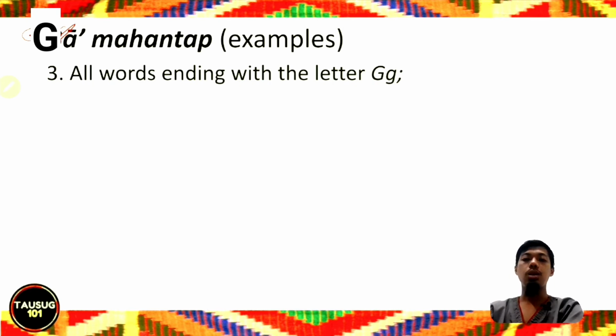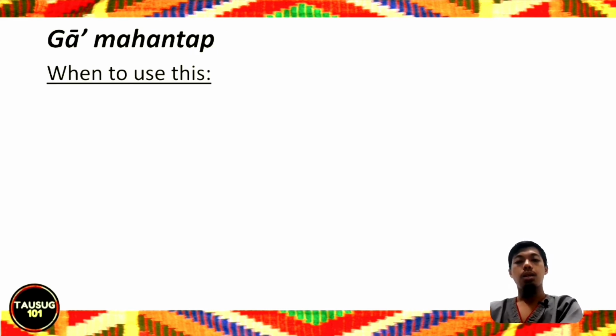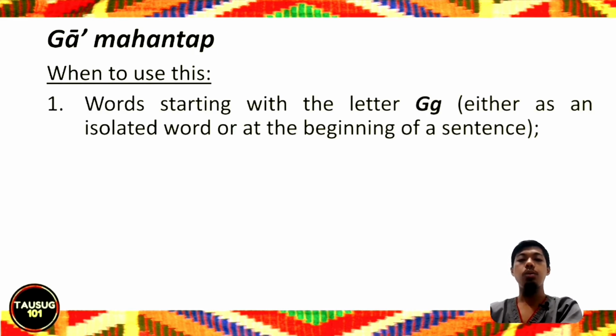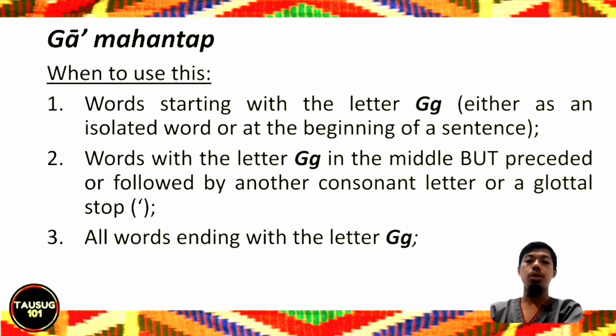And lastly, all words ending with the letter ga. We have diaug, daugdug, and mainig. So again, as a review, ga mahantap is used with words starting with the letter ga at the beginning of the word or at the beginning of the sentence. Secondly, words with the letter ga in the middle but preceded or followed by another consonant letter or a glottal stop. And lastly, all words ending with letter ga. They use the ga mahantap sound.